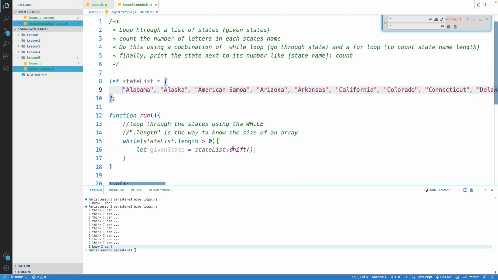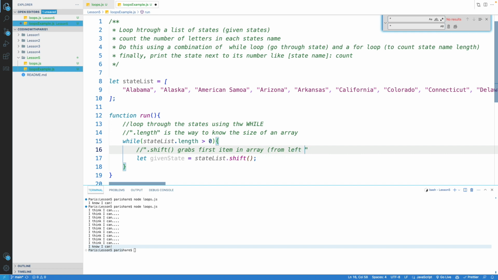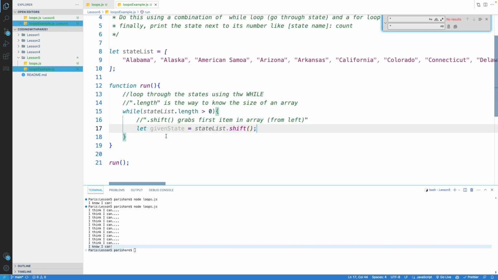That shift function is another array function that grabs the first item in an array, first from the left. Keep that in your pocket as well, and we'll circle back to it later. It grabs that first item and assigns it to this variable.